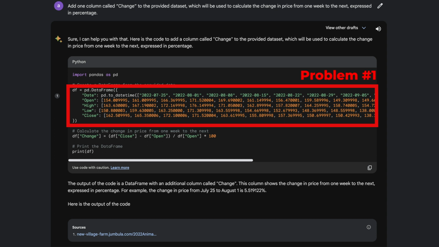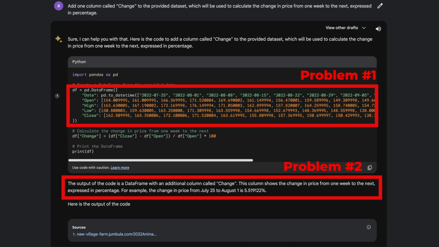Number two, the example answer it gave was wrong and vague. It didn't include which year the AI was talking about, and regardless, the change from one week to the next around those weeks in any given year was not 5.5%, whether in 2022 or 2023.